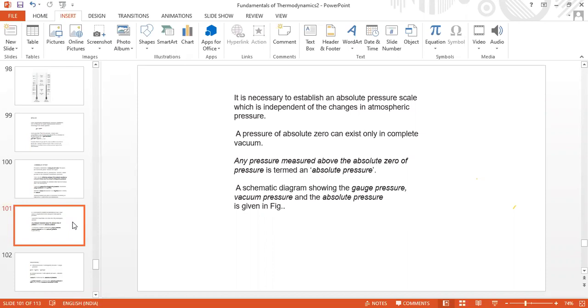Now tell me, what is the pressure recorded by a U-tube manometer? Gauge pressure or absolute pressure? Or what is the pressure recorded by a pressure gauge? Gauge pressure or absolute pressure?